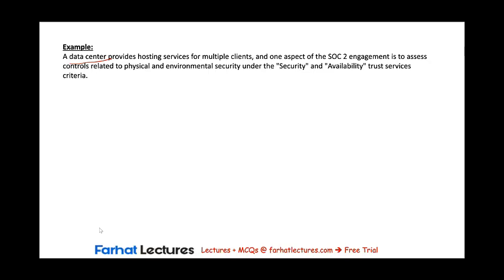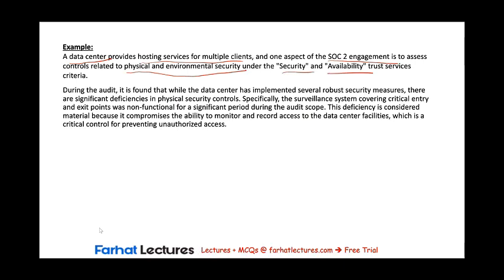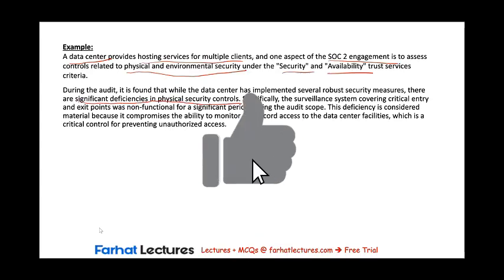So here we have a data center that provides hosting services for multiple clients, and one aspect of the SOC 2 engagement is to assess controls related to physical and environmental security under the security and availability trust services criteria. During the audit, it is found that while the data center has implemented several robust security measures, there are significant deficiencies in physical security controls. Specifically, the surveillance system covering critical entry and exit points was non-functional for a significant period during the audit scope. This deficiency is considered material.